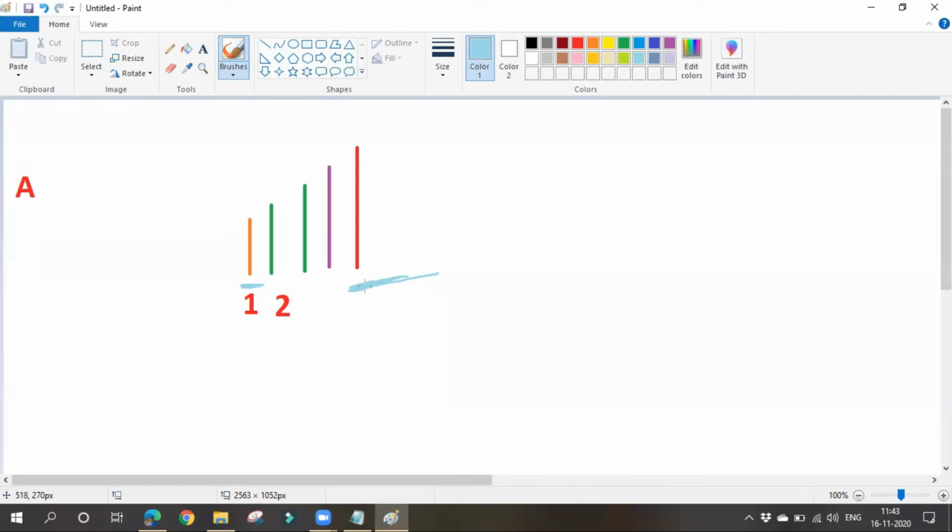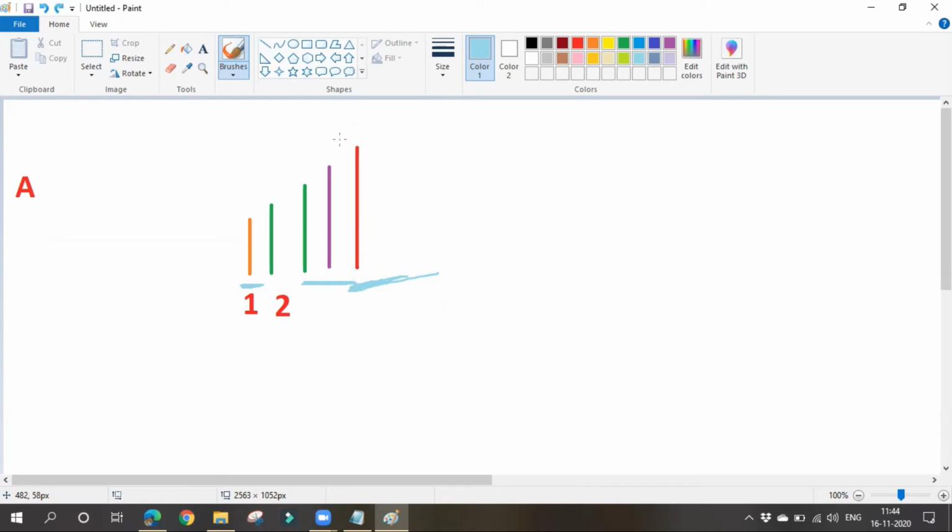Then which clicks are closer to the conversion? These two clicks are closer. So the clicks closer to the final conversion will be given the most credit. That's about the time decay model.